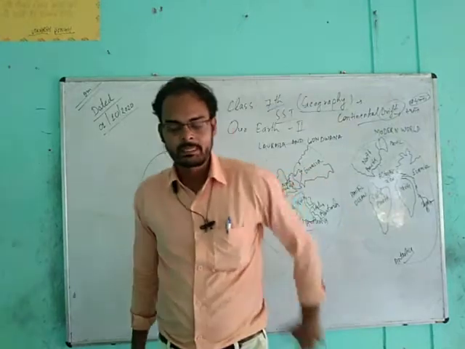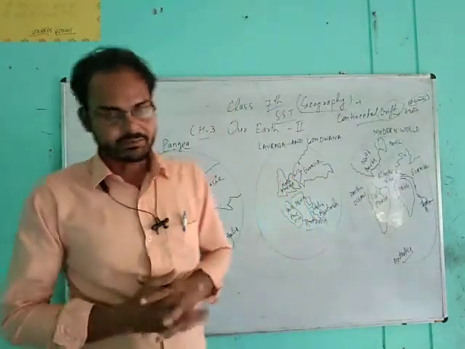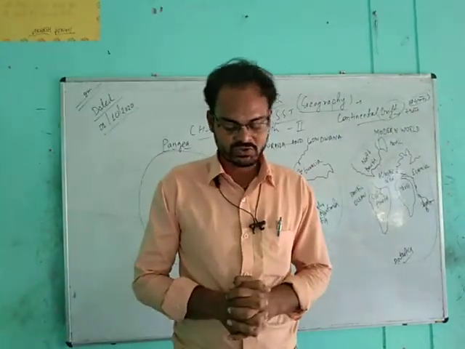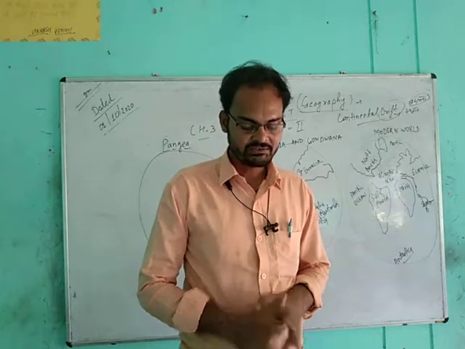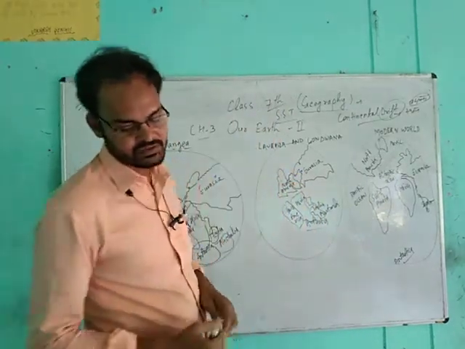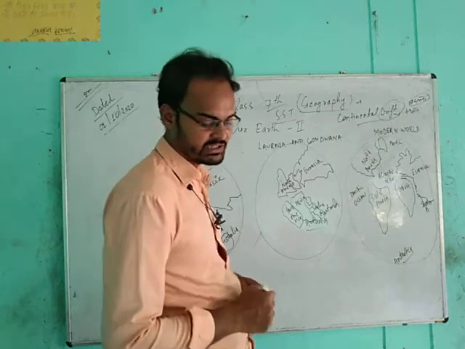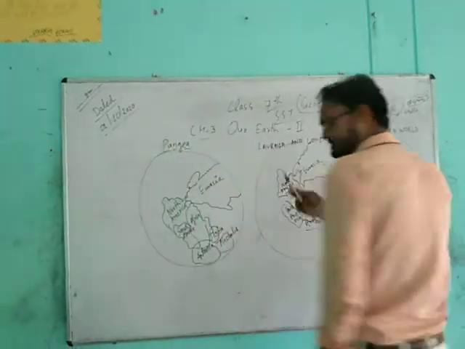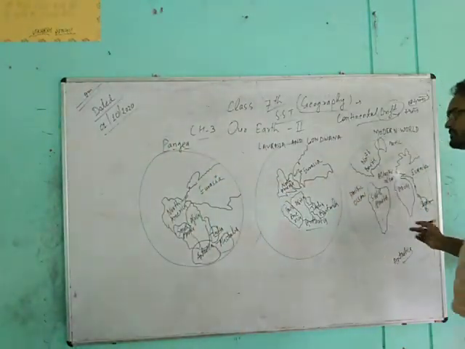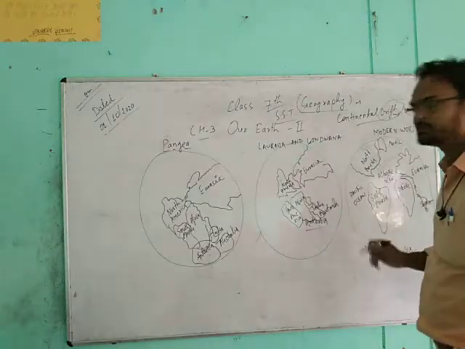So students, the surface of earth undergoes constant changes. Alfred Wegener put forth the continental drift theory. I have 3 figures on our board, taken from the course book.